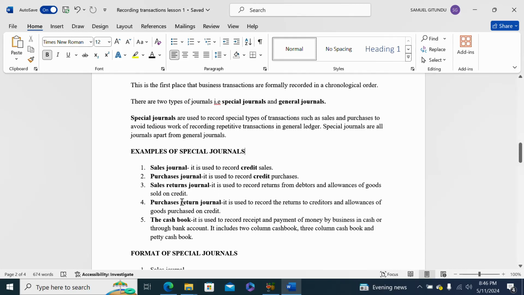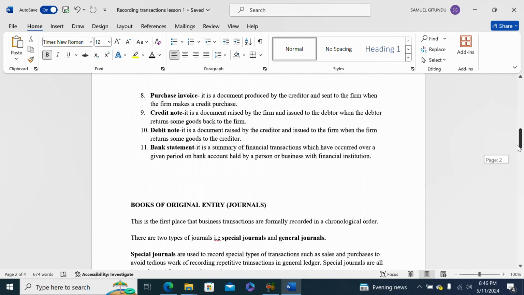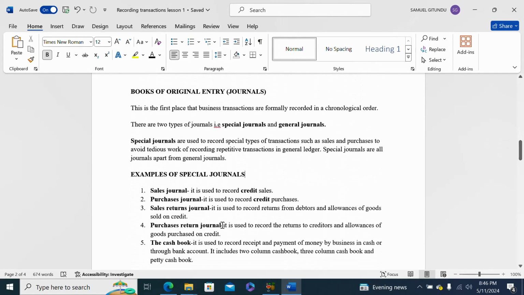Let's go back to the sales return journal. We have discussed a document called the credit note, which is raised by the firm and issued to the debtor when the debtor returns some goods back to the firm. It therefore means that the source document for the sales return journal is the credit note.